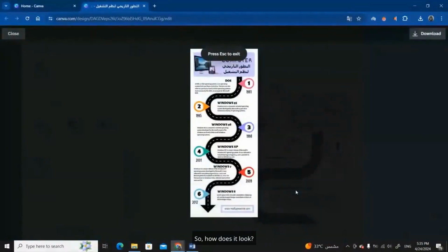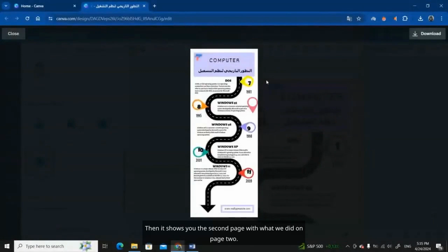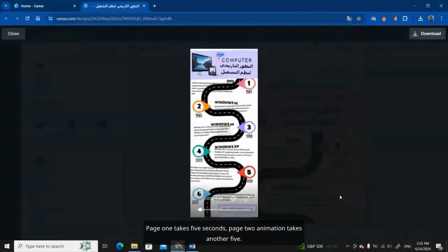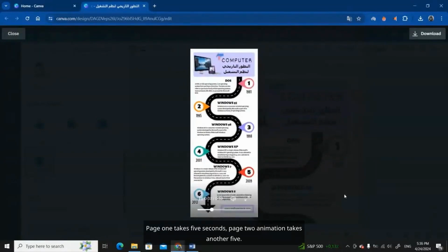So how does it look? Then it shows you the second page with what we did on page 2. Page 1 reviews the video. Page 1 takes 5 seconds. Page 2, animation, takes another 5.